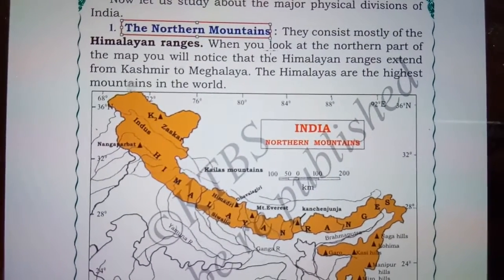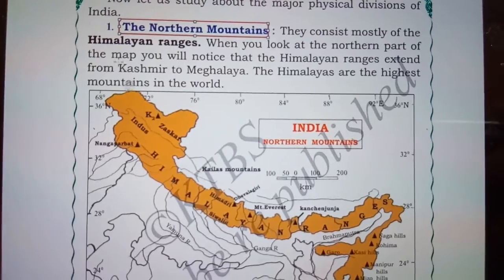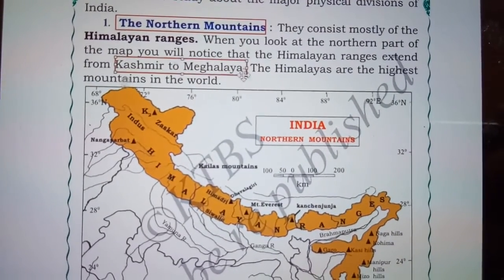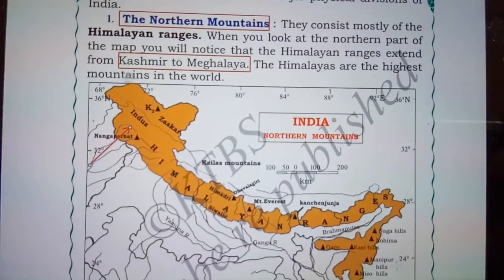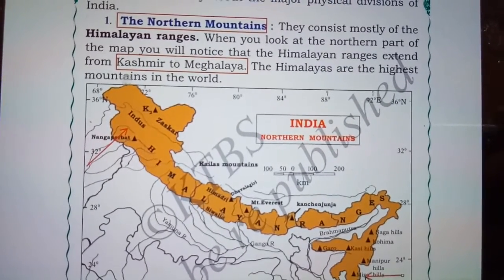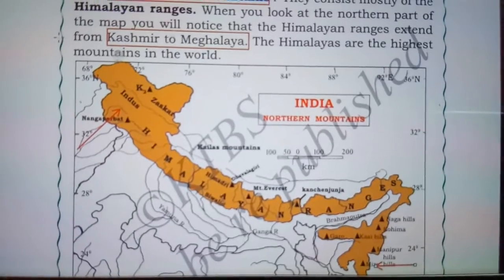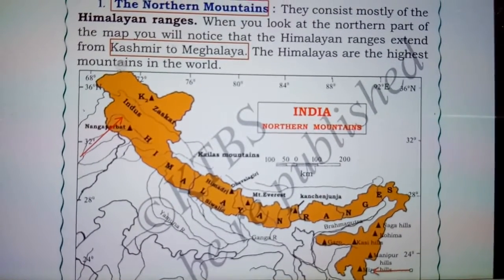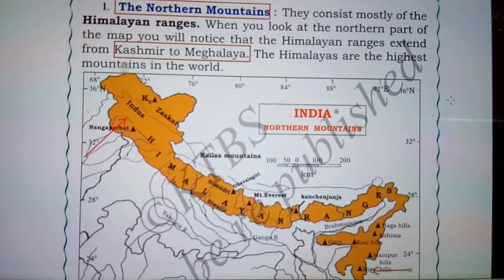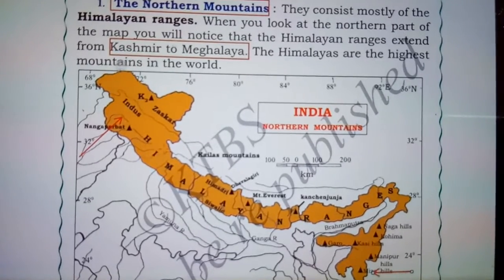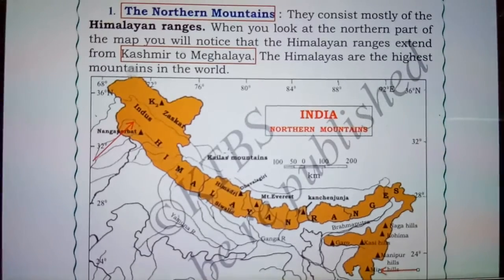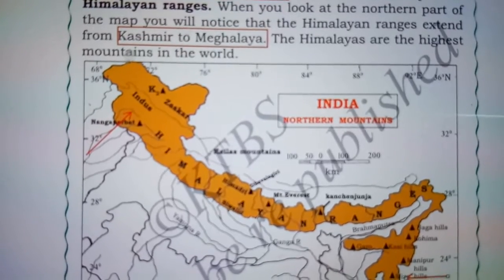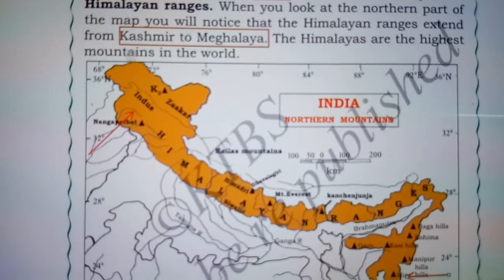When you look at the northern part of the map, you will notice that the Himalayan range extends from Kashmir to Meghalaya. So we have Kashmir over here and we have Meghalaya over here. The Himalayan ranges extend from Kashmir to Meghalaya, and the Himalayas are the highest mountains in the world.